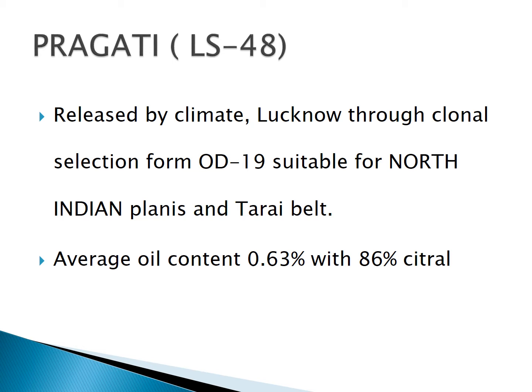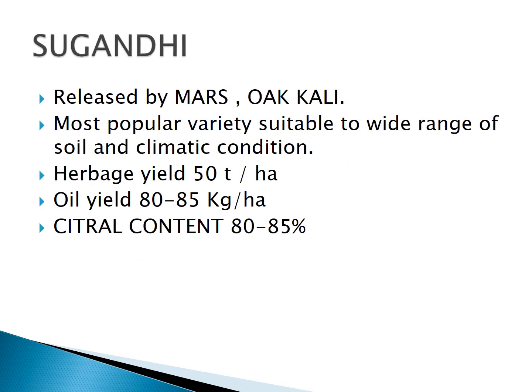On average, the yield of the Pragati cultivar has an oil content of 0.63% with 86% citral. Second one, Sugandhi, released by the Regional Research Station, Odakkali, is the most popular variety, suitable for a wide range of soil and climatic conditions. Harvest yield is 50 tons per hectare. Oil yield is 80 to 85 kg per hectare. Citral content is 80 to 85%.